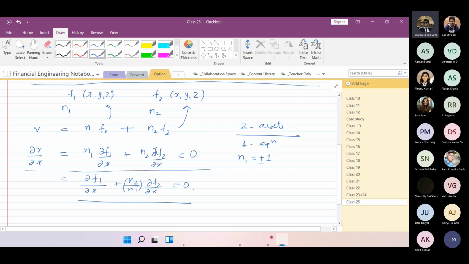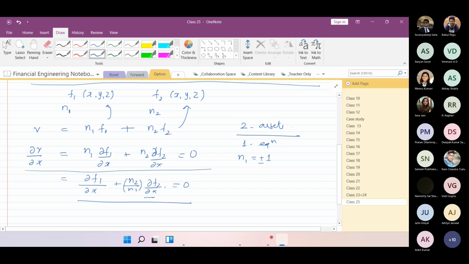And then what we have done, we are trying to find the relative value. So per unit of F1, what I need to do with the F2. This plus and minus sign definitely will come depending upon the value of the partial derivative.